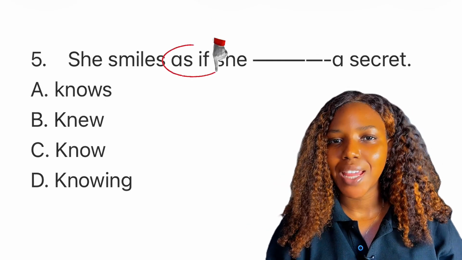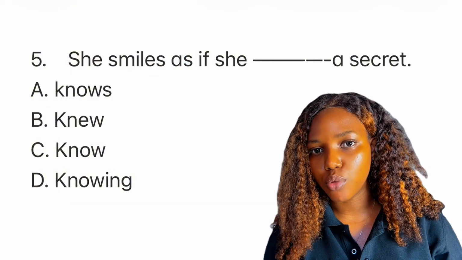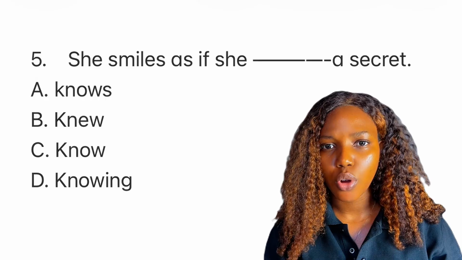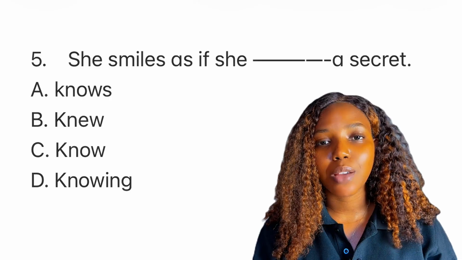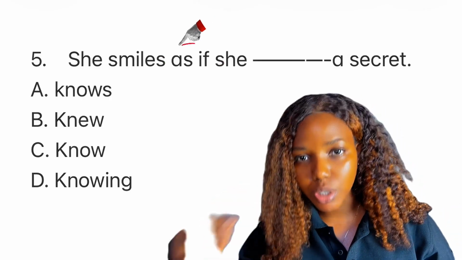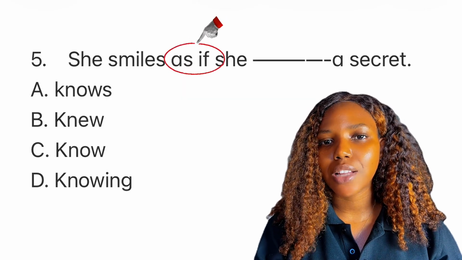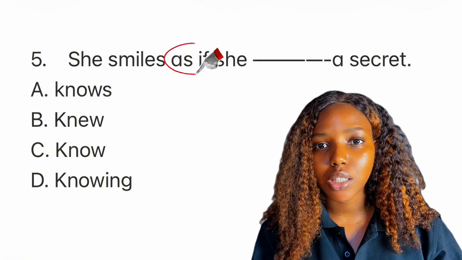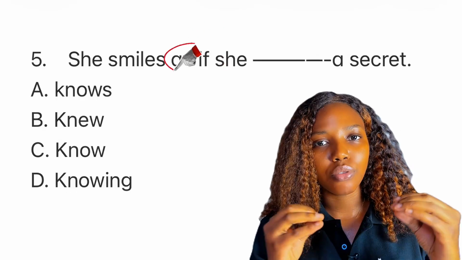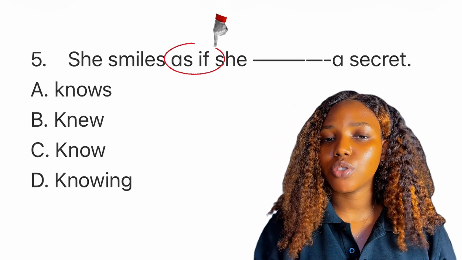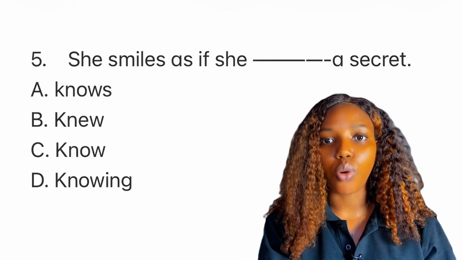There are two things you need to note in the sentence, right? As if, one, and then smiles. Now, this question is generally under subjunctive mode. Sometimes you find it under the use of as if, or sometimes sequence of tenses. Now, I need you to know that as if can be used for real and unreal situations, both. Okay, not just unreal. Now, in your exam, examiners like to set questions more under the hypothetical or the unreal situation. That does not mean that as if cannot be used in real situations. So the real question is, how do I know that a sentence with as if is real or unreal?